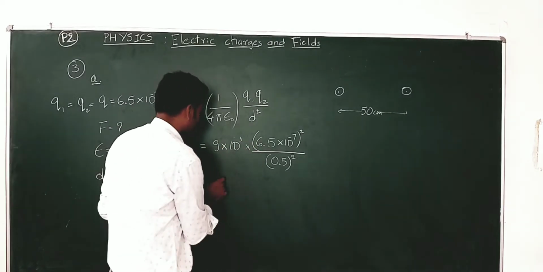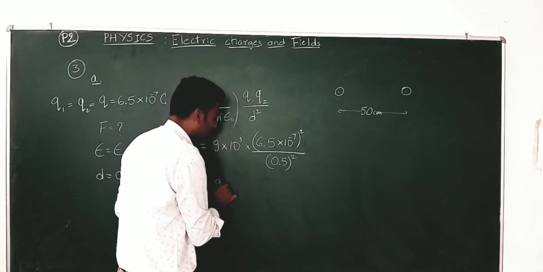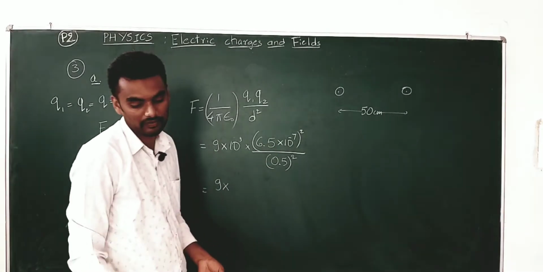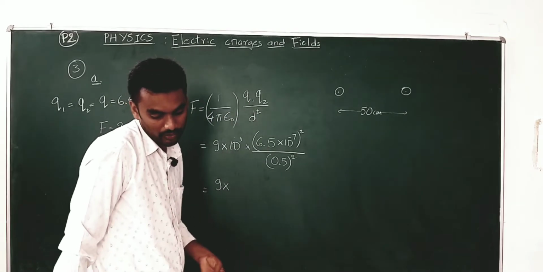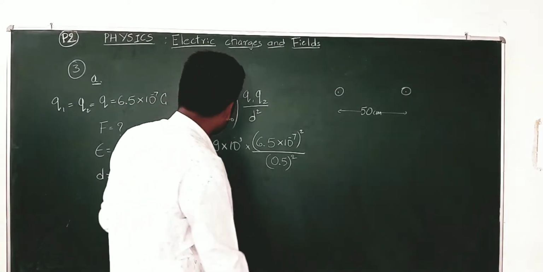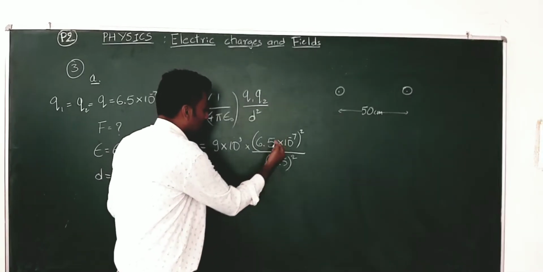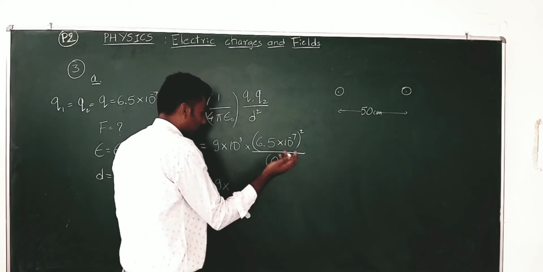Now, simplify this. First, take the numerical values. 9 into the square of 6.5, you can make use of a calculator. What you get is 42.25 it seems, whatever it is. You just check it once.